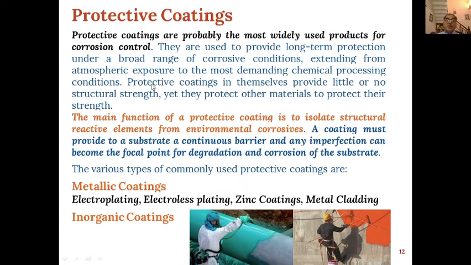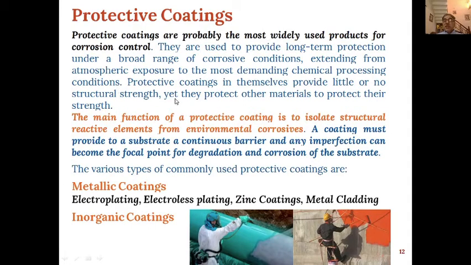Then, the most commonly used these days are protective coatings. These are the most widely used products in industry these days, and they provide long-term protection and are useful under a broad range of corrosive conditions, extending from atmospheric exposure to chemical processing conditions.